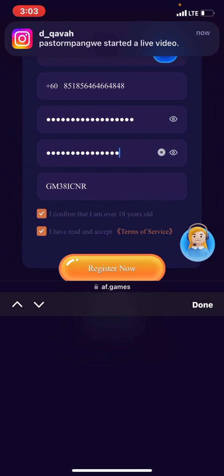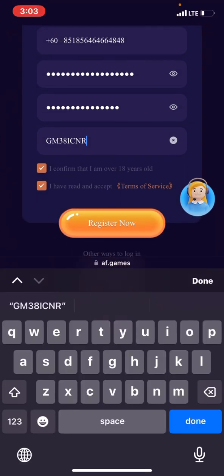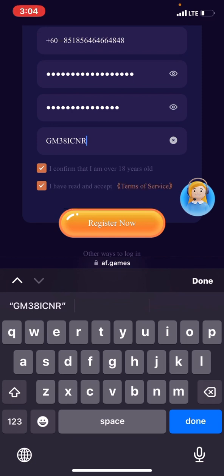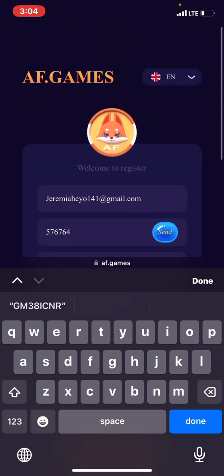Then you click on register. Make sure you don't touch this part where you have my code GM381C, so you can be under me and I can mentor you, right? So that is how to register. Just click on register and then you log in. Okay, then send me a message if you are done registering so that I can hold your hands and also guide you further.